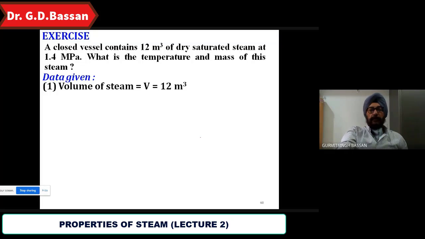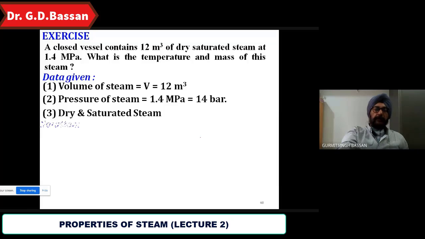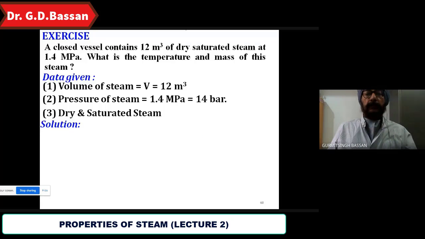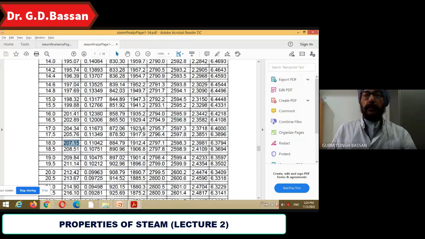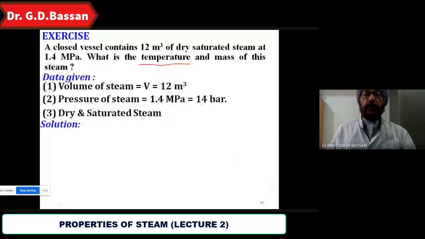Volume is 12 meter cube. Pressure is 1.4 megapascal, that is equal to 14 bar. Dry saturated steam is there. Okay. अब इसमें what would be your temperature? Tell me. Temperature क्या होगा? How will you find out temperature? Steam table. Directly from the steam table. At 14 bar, 195.07, that would be your Ts.